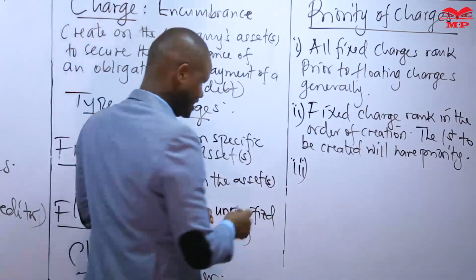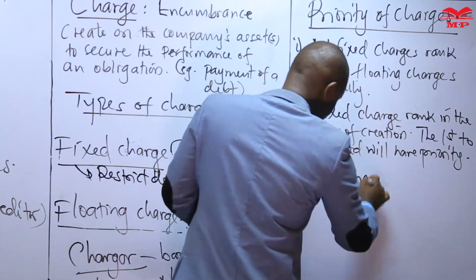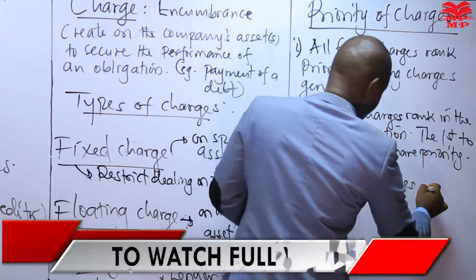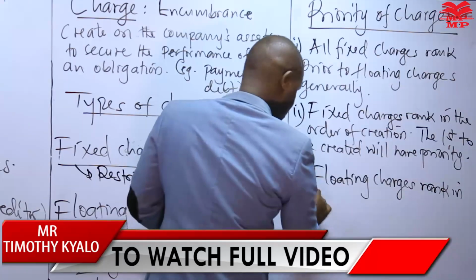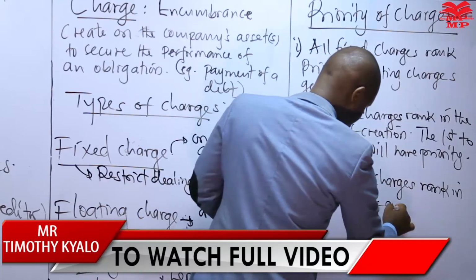What about floating charges? Something similar, where floating charges rank in the order of creation.